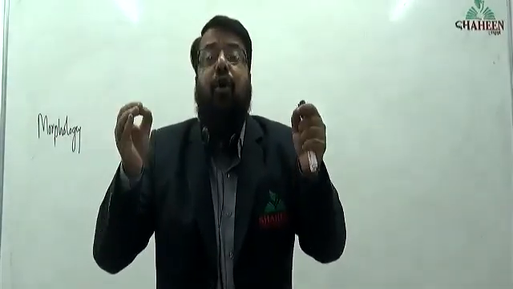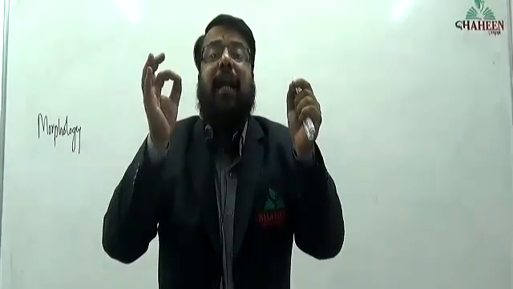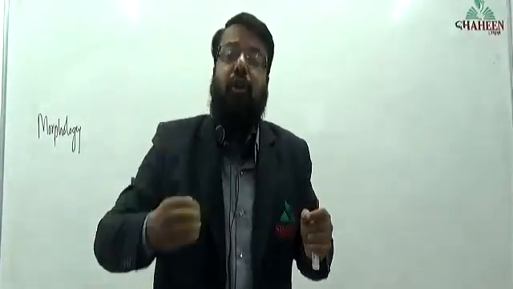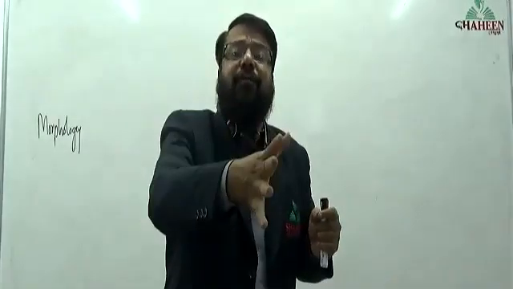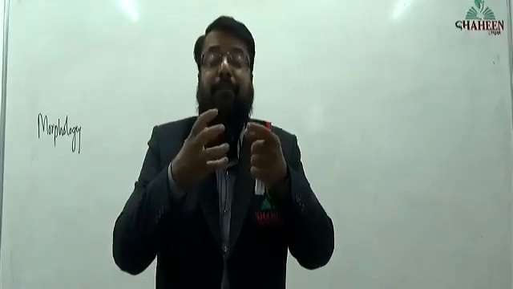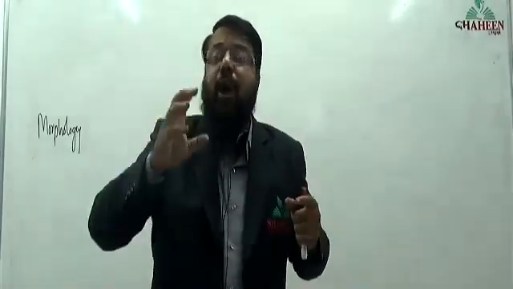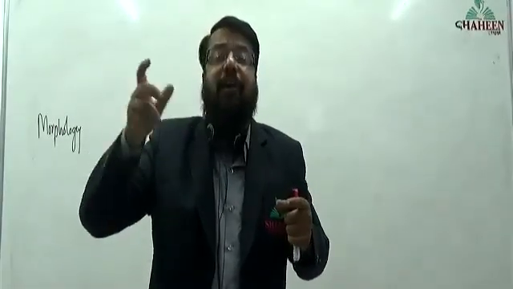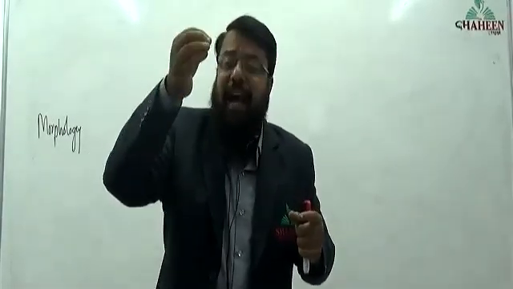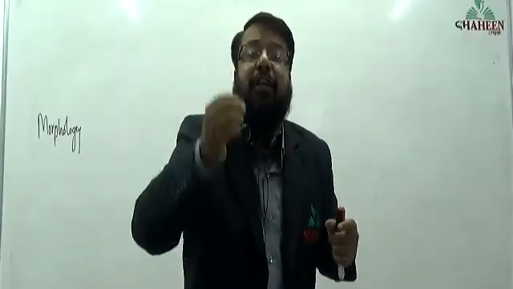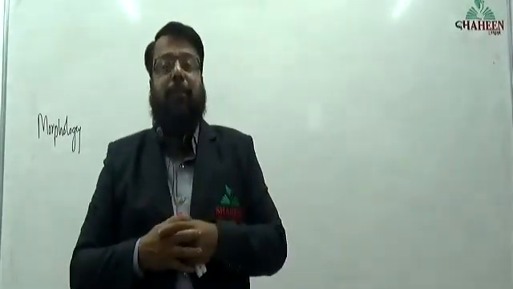We should know scientific terms of different structures of the plant, and also we should know the definitions of those structures. How to define leaf, root, stem, flower, fruit. We should name it, and we should remember the definition. Then only we can understand morphology.